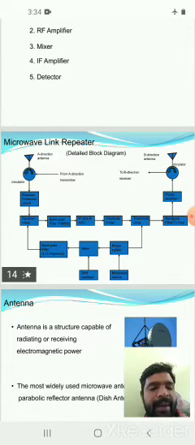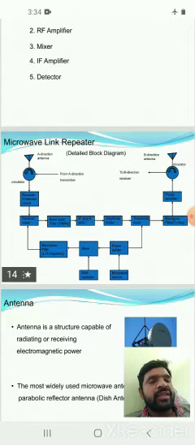The purpose of the repeater is to increase the range or distance from several hundred kilometers to thousands of kilometers. The repeater's purpose is receiving the signals, amplifying them, and retransmitting them. For receiving we use a receiving antenna, for amplifying we use mixers, microwave source and mixers or splitters, and for retransmitting we again use a transmitting antenna.